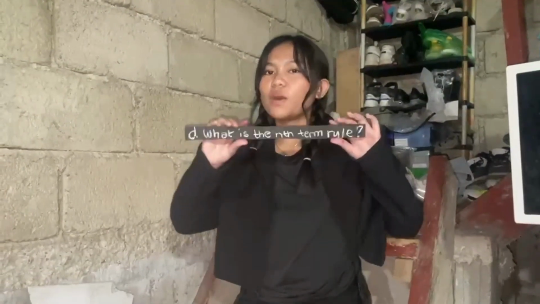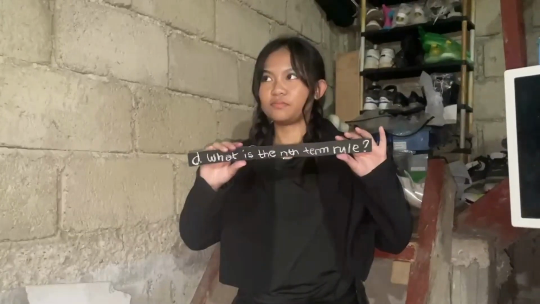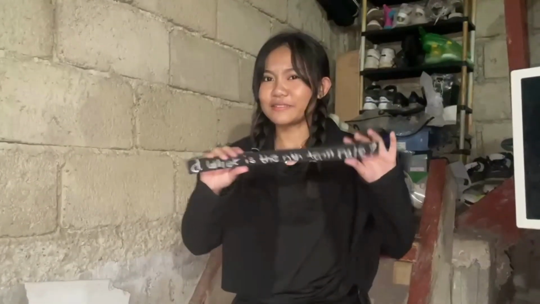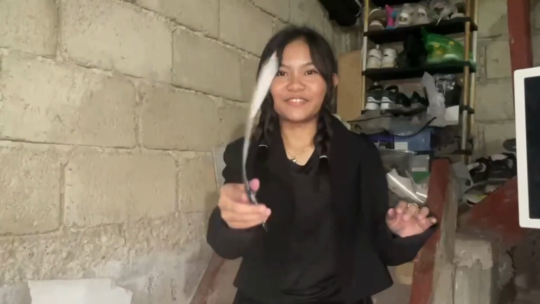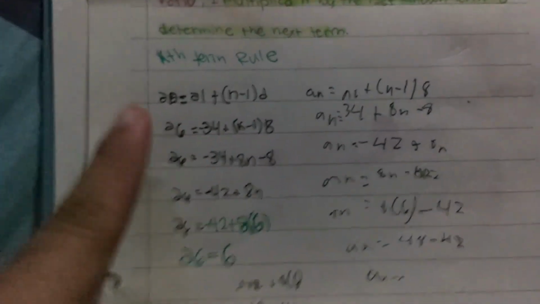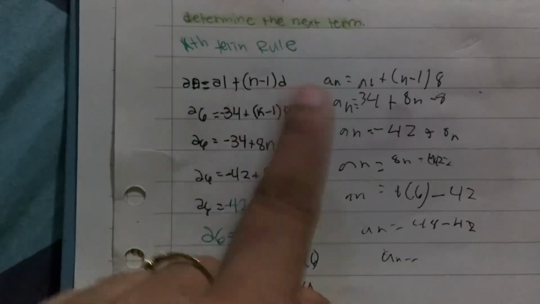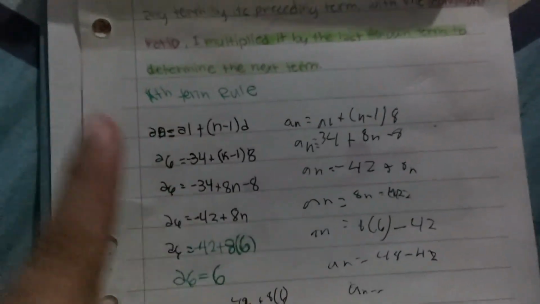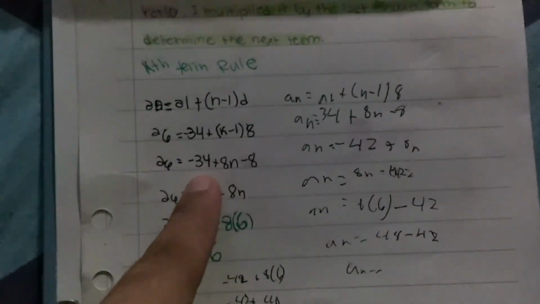Now, for part D, what is the inverse? What do you think it is? How do we do it? Let's find out. The n-term rule of an arithmetic sequence: a_n equals the first term plus the quantity of n minus 1 multiplied by the common difference. We're not going to put a specific number in n, so instead we're going to distribute.